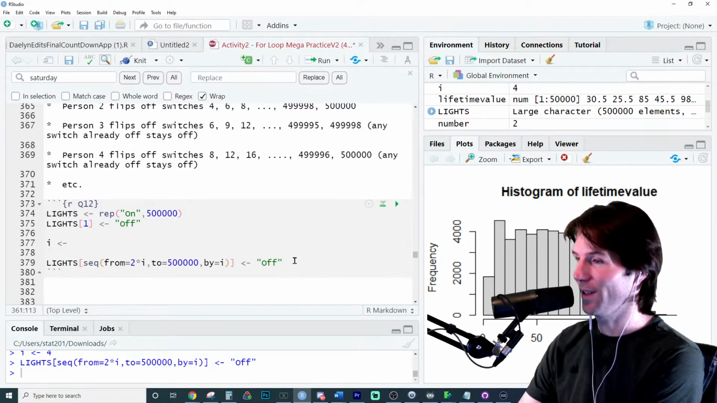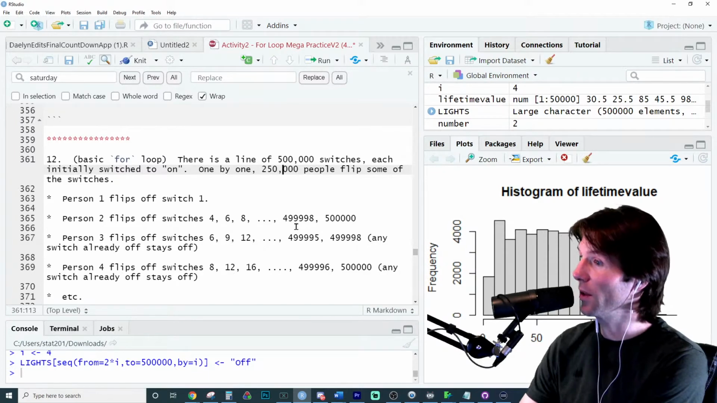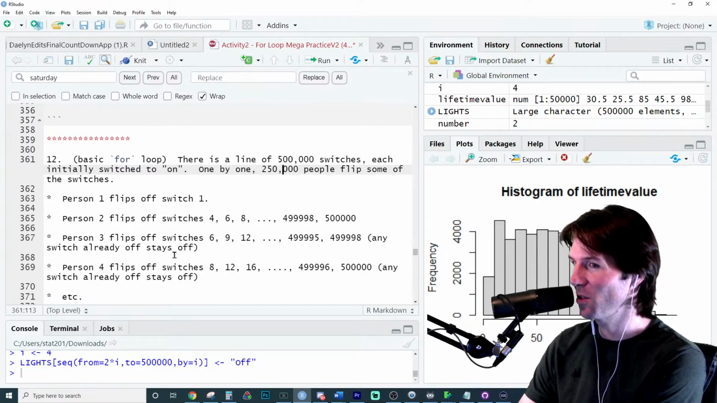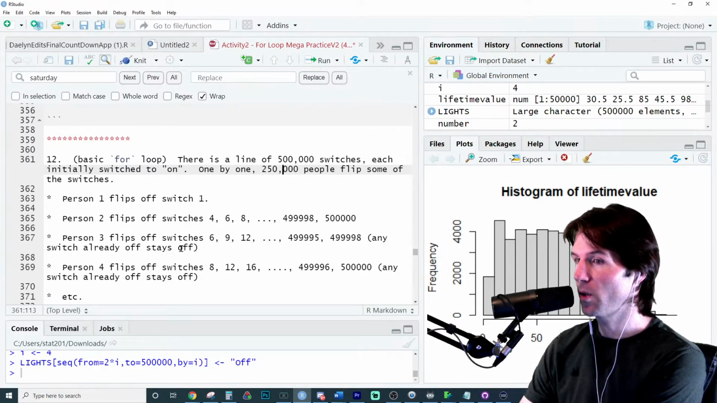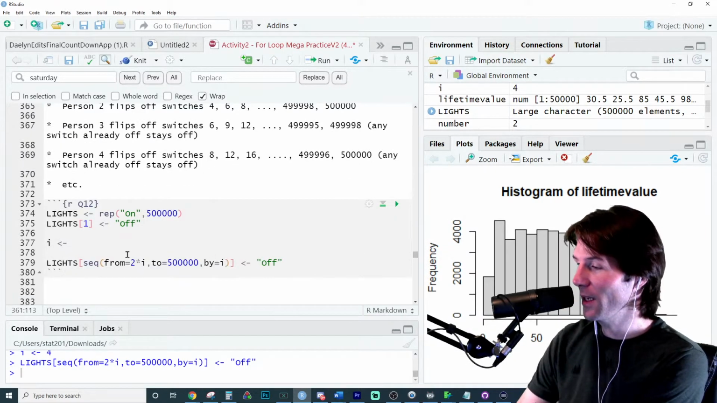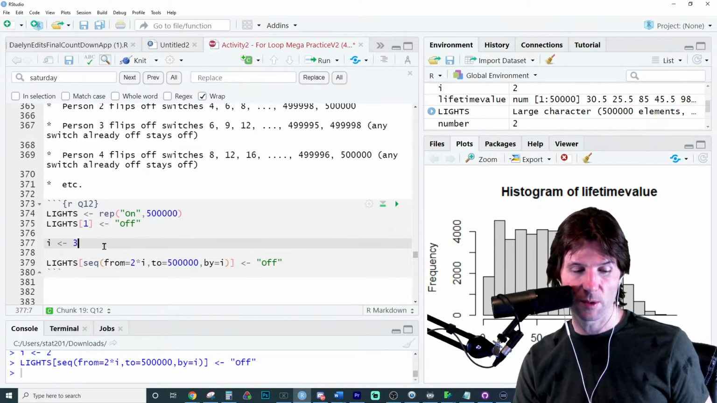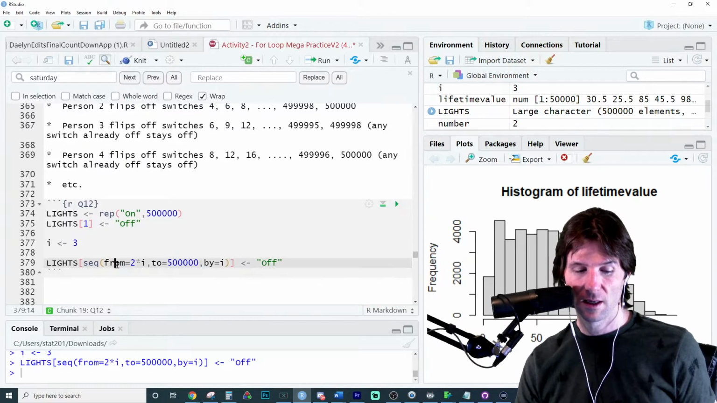The I is the person. So person 1 walks in and turns off the first light. Person 2 walks in and turns off the light 4, 6, 8, yada, yada. They turn off all the even lights, all the lights divisible by 2. Person 3 walks in and turns off all the lights divisible by 3. Person 4 walks in and turns off all the lights divisible by 4, which is just things that are divisible by 4. So we basically wrote it right here by saying person 2 walks in, turns off these lights. Person 3 walks in, turns off these lights.